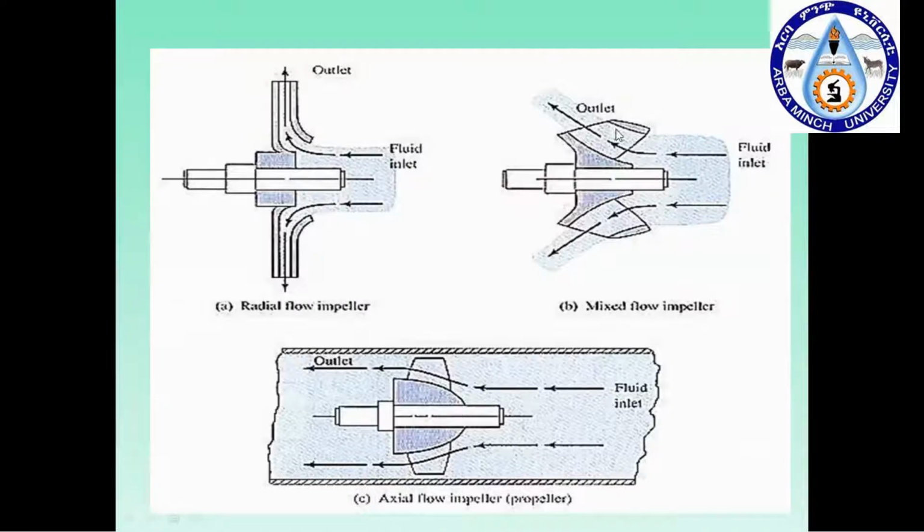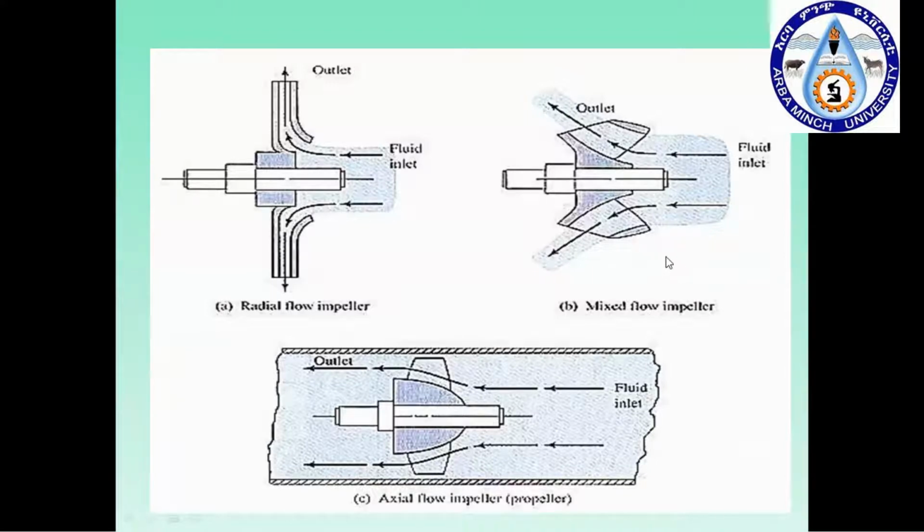And again, the mixed flow impeller combines both radial flow and axial flow. That means it has both radial and axial components. You can see it makes approximately 45 degrees with the axis of rotation of the shaft, so you can call it a mixed flow impeller type turbine.